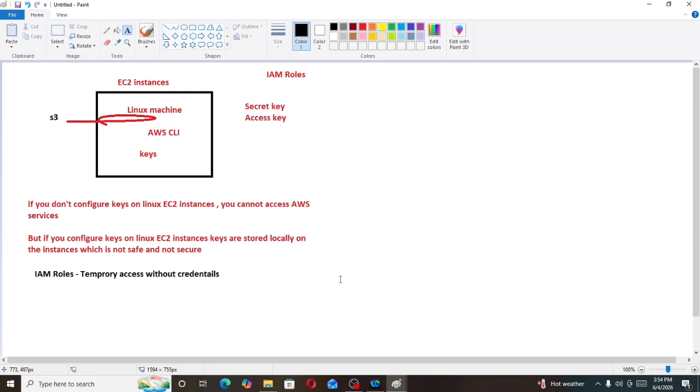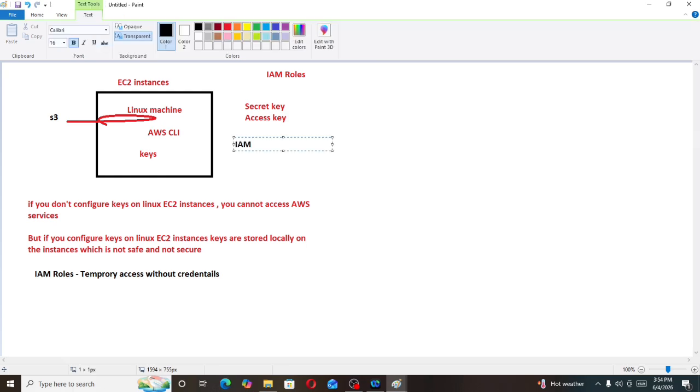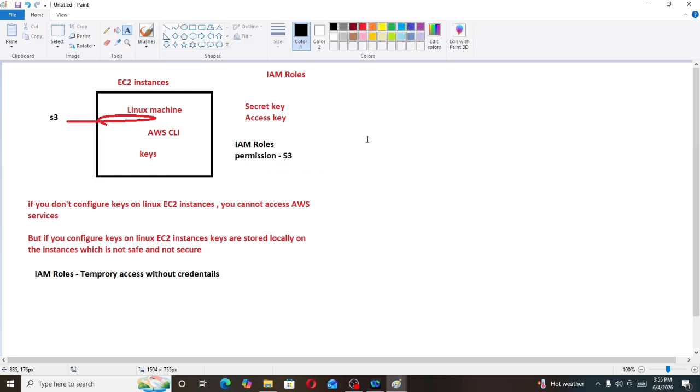Here I want to access S3, so I will give permissions to S3. I will create an IAM role and give permission to the S3 bucket to access. And I will attach this S3 bucket permission to this Linux EC2 instance. So I will attach these permissions to the Linux EC2 instance.